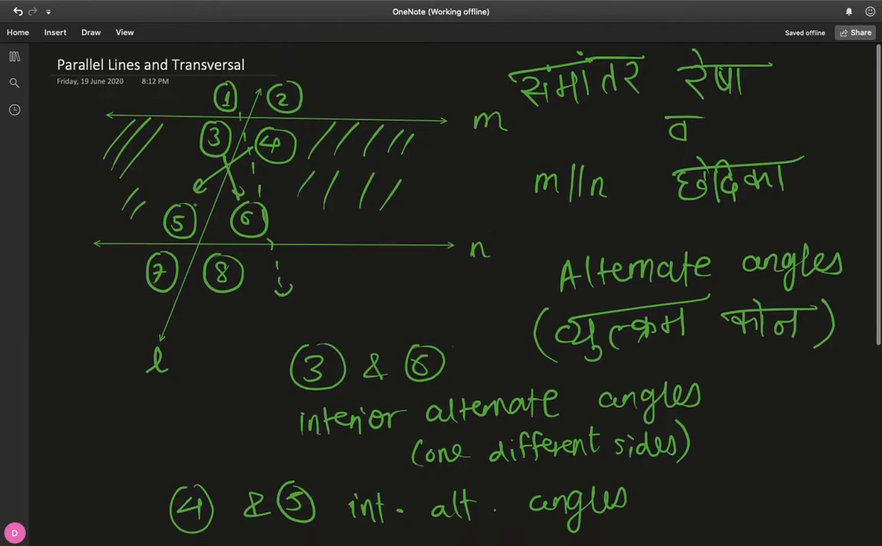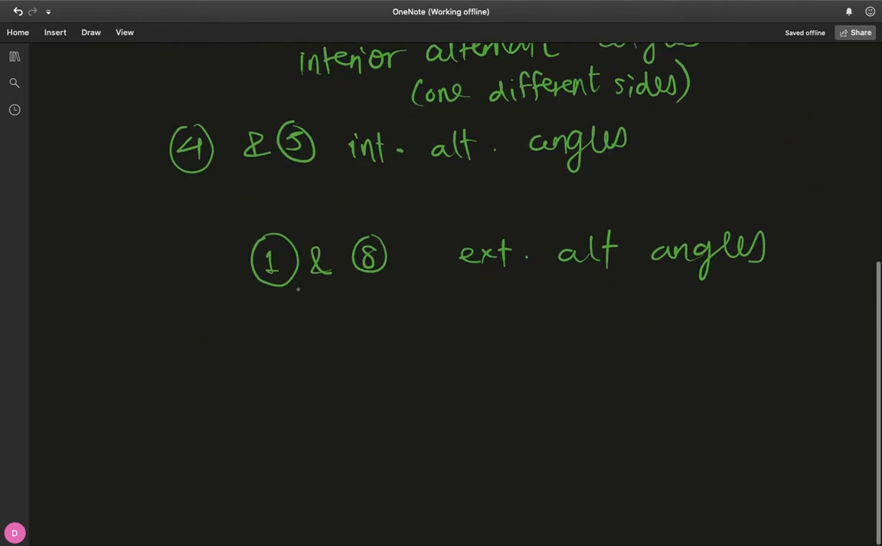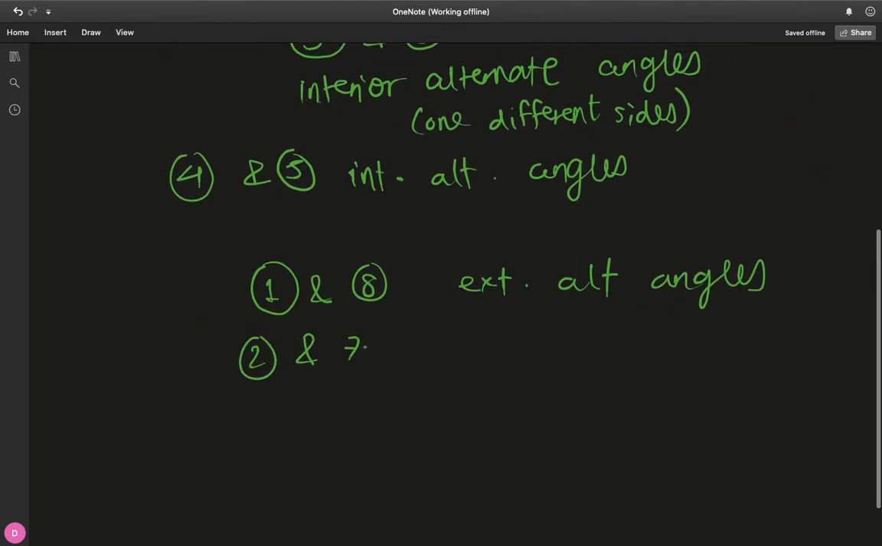Same thing for 2 and 7 now. You can go crisscross, making them alternate angles. But since they're exterior, that makes them exterior alternate angles again.